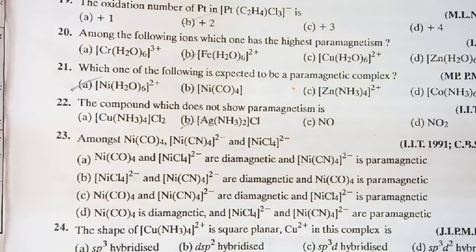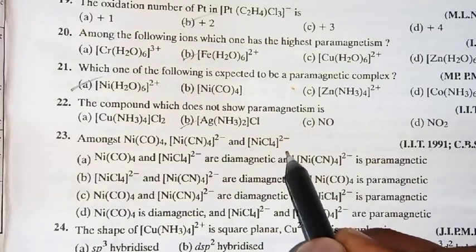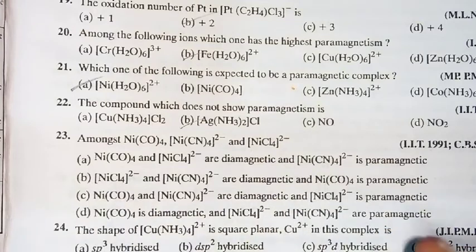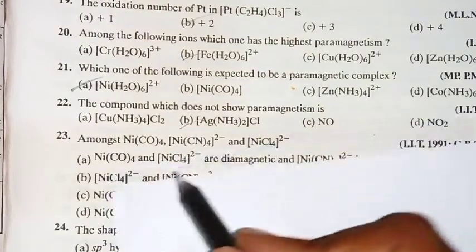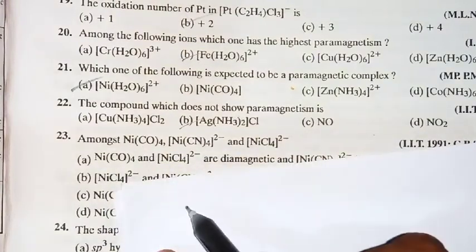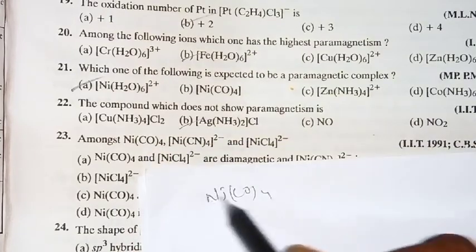Similarly, the next question uses the same method, but it is somewhat different. Among Ni(CO)4, [Ni(CN)4]2- and [NiCl4]2-, which is paramagnetic and which is diamagnetic, they asked. So here also the same point you have to apply. Suppose you take nickel carbonyl, Ni(CO)4.